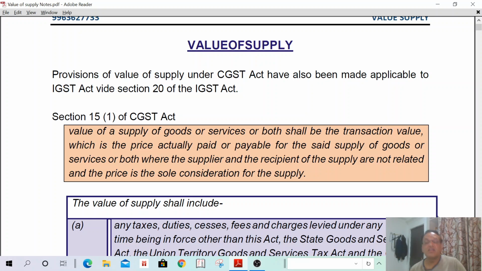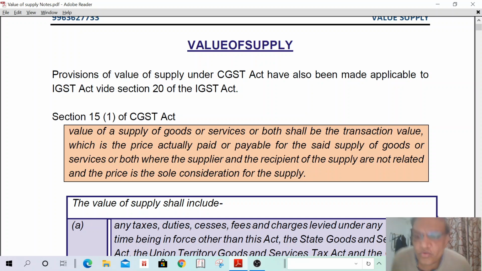Value of supply means value of supply of goods or services or both. That shall be the transaction value, the price actually paid or payable for the supply of said goods or services, where the recipient and supplier are not related persons, and the price is the sole consideration for the supply. If the price is not the sole consideration, we have to include some other amounts in such value.